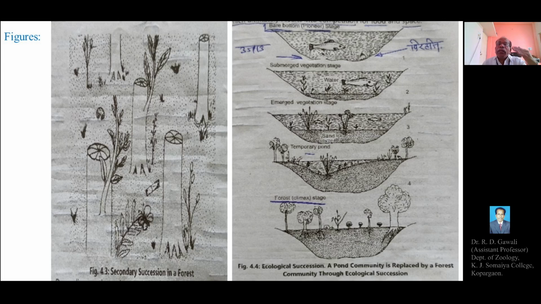Ultimately the submerged weeds develop into plants which can be exposed to the surface of the water, and slowly there is a transformation of a permanent pond to a temporary pond. Previously there may be water in the pond for the complete period of the year, but in the second or third step we can see the pond become temporary.